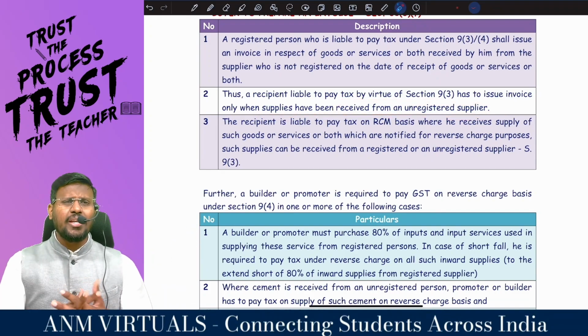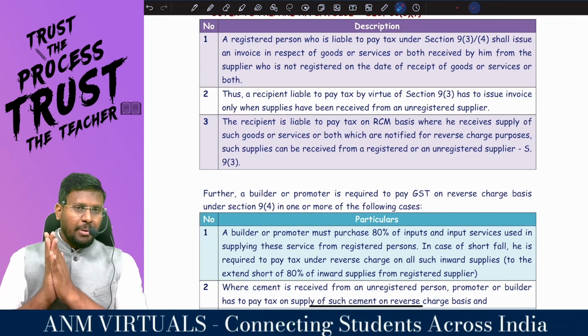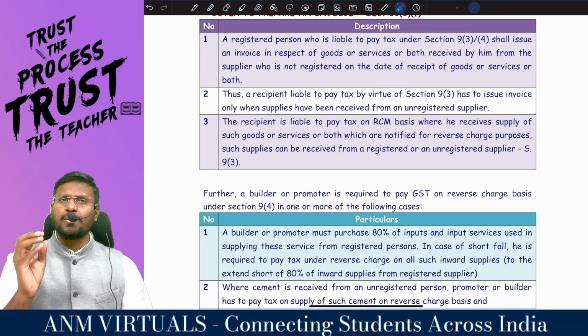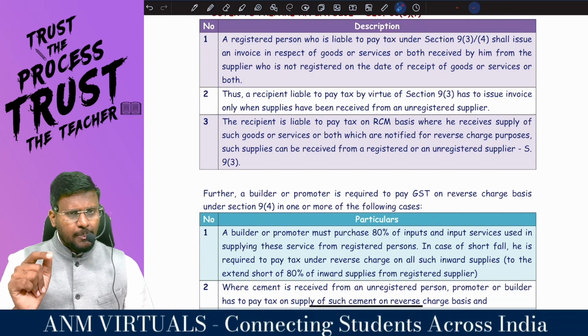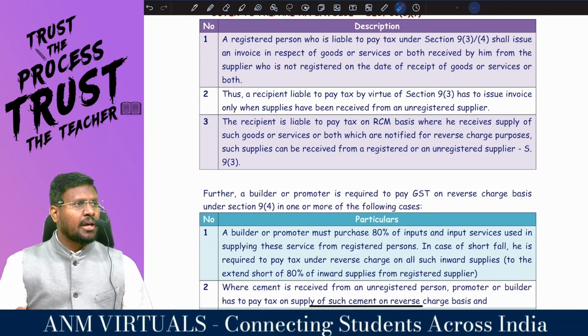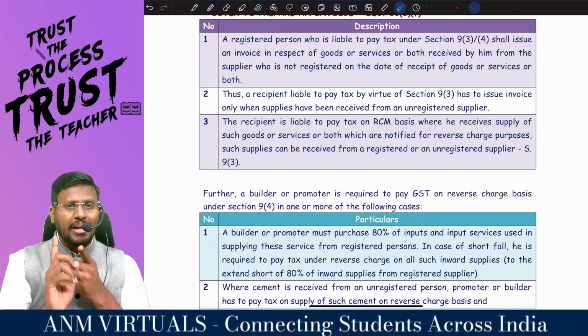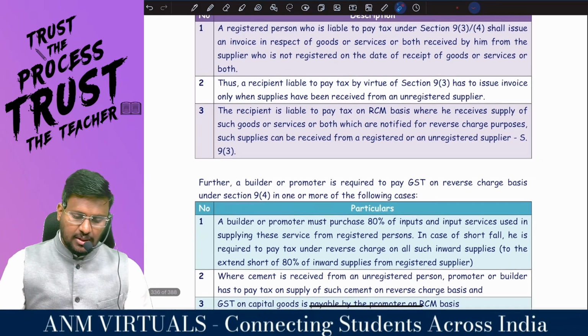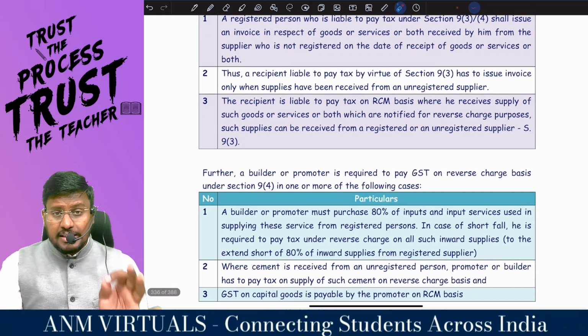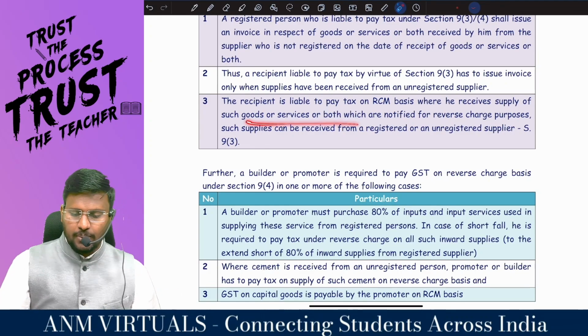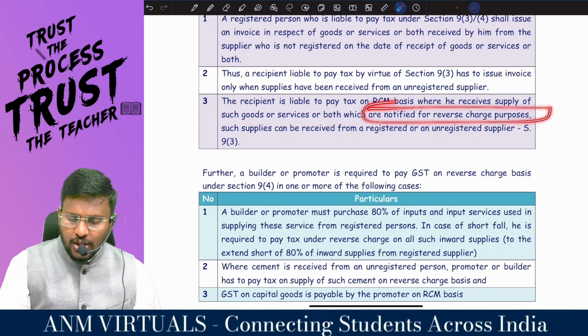For example, there is a GTA, and that GTA is an unregistered person. But the specified person located in taxable territory is receiving supply from the GTA. The specified person located in taxable territory is the person liable to pay tax and also to issue the invoice. The recipient is liable to pay tax on what basis? Where he receives supply of such services which are notified for reverse charge purposes.